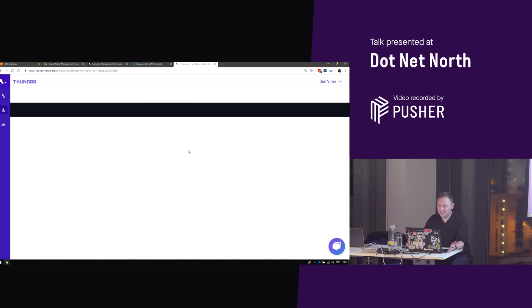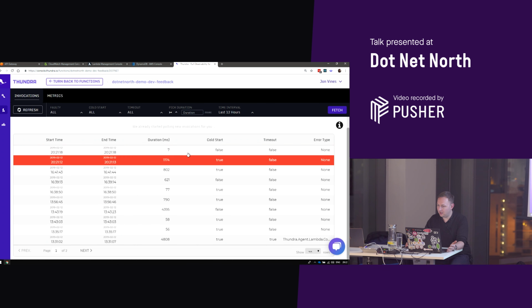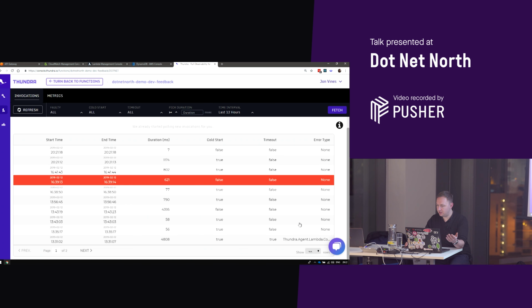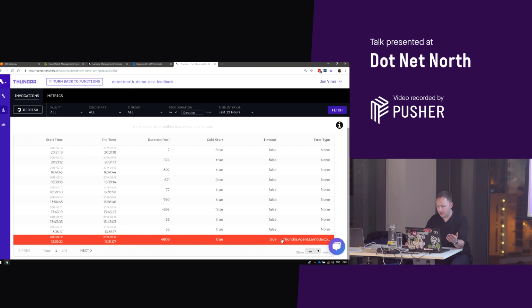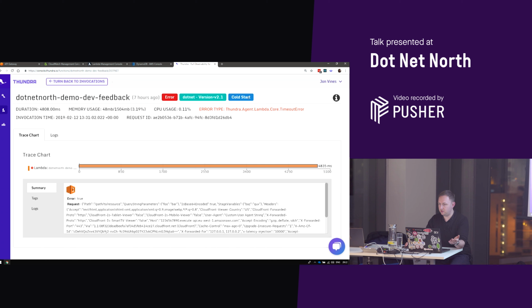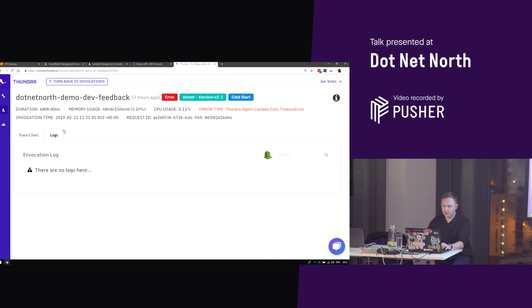We can click into this and see a bit more detail as well. So we can see each individual request and what might have been happening. So if there was an error in there, where we invoked the latency one earlier, we can see that this has timed out. We can see it was subject to a cold start. It's timed out. We've got the error. We can see the request that went in, so we've got a bit more information. We can debug a little bit easier exactly what's going on within this function. If we had logs, they'd show up here as well.